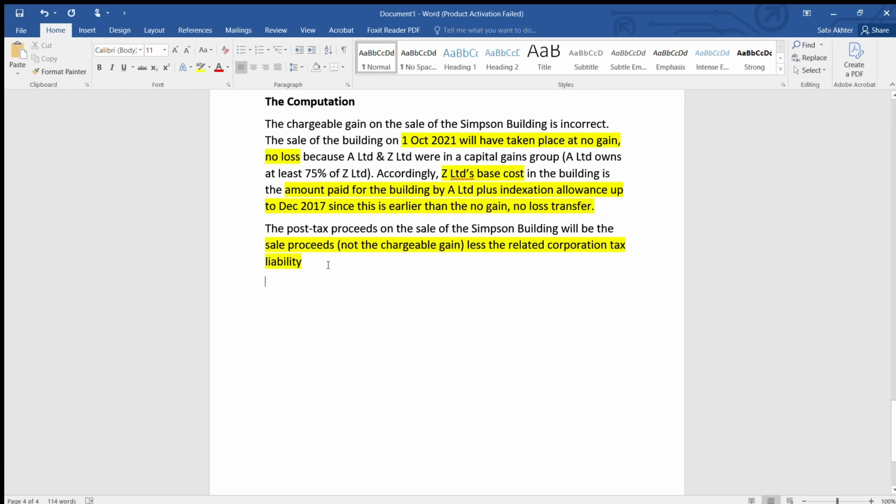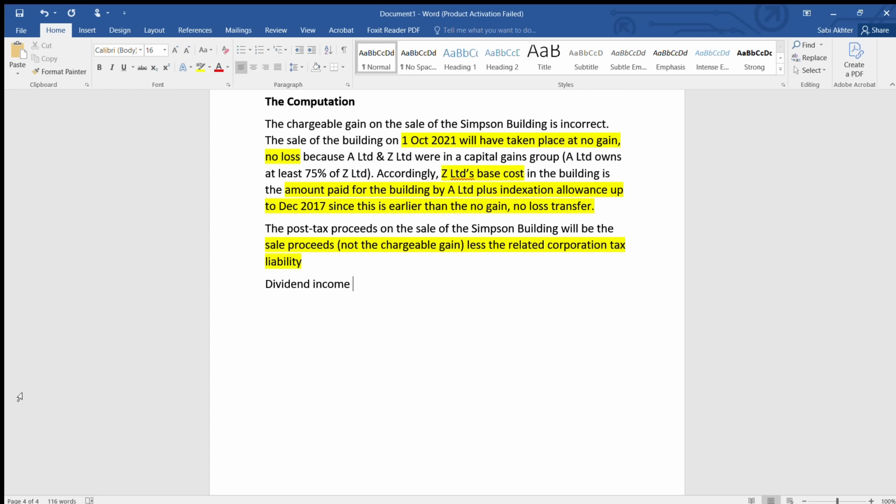Now, next issue is the dividend. You have deducted corporation tax from the dividend also. That is incorrect. So we'll start with dividend income. Okay. So dividend income received by UK companies is not subject to corporation tax.